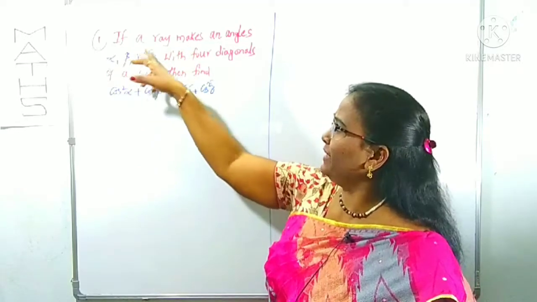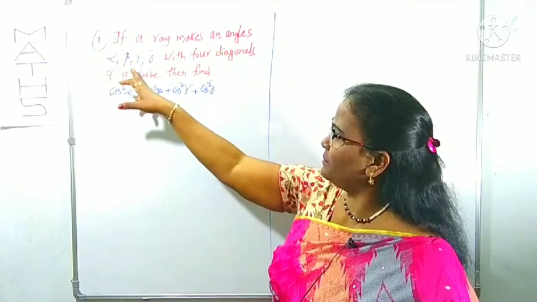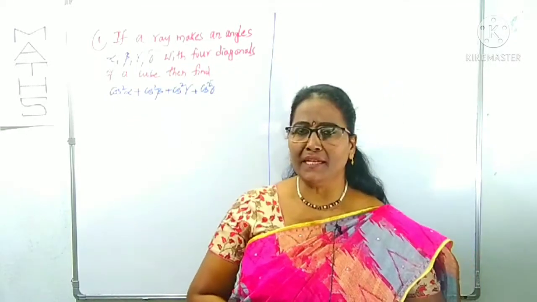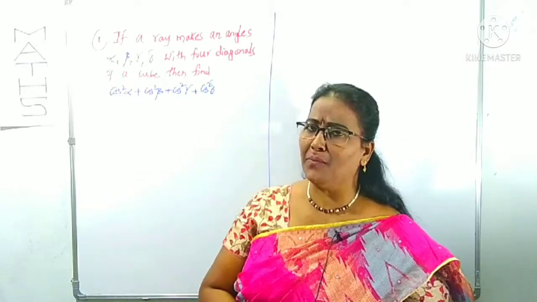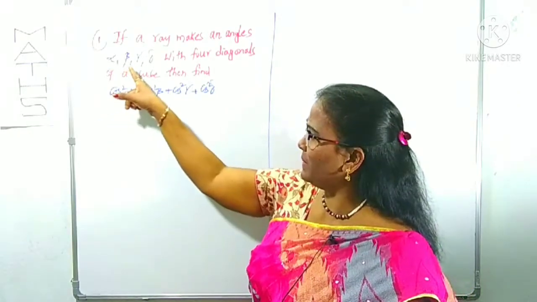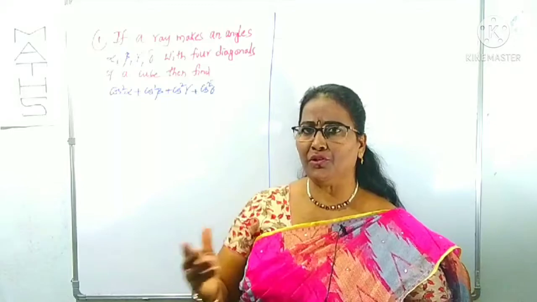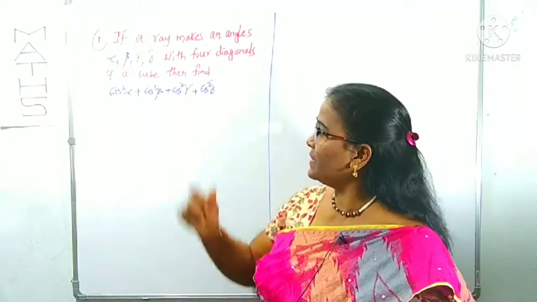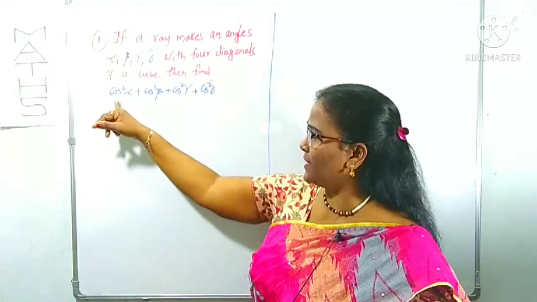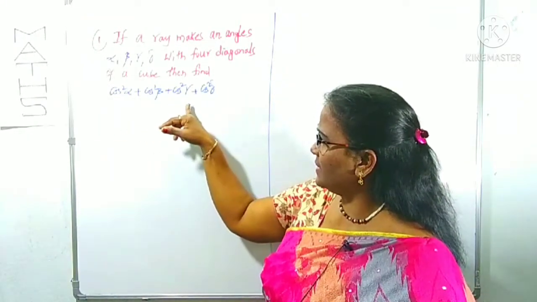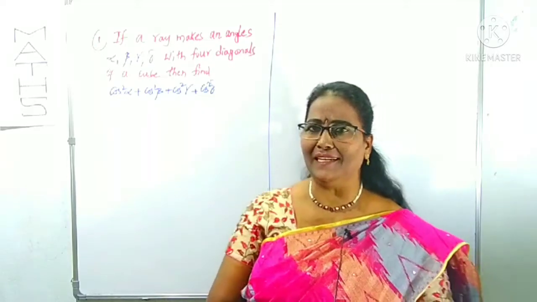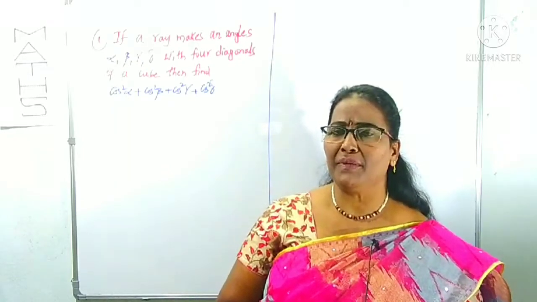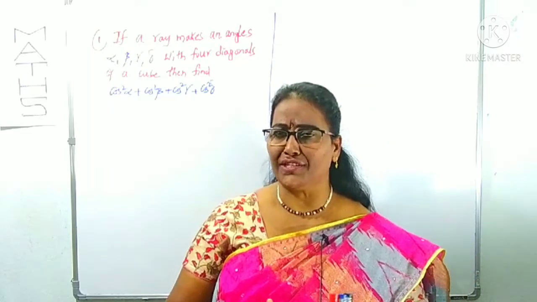What is given here? If a ray makes angles alpha, beta, gamma, delta with the 4 diagonals of a cube. How many angles here? 4 angles, alpha, beta, gamma, delta, with 4 diagonals of a cube. I will draw the figure so you can understand easily. Then we have to find the value of cos square alpha plus cos square beta plus cos square gamma plus cos square delta. Here, what is the first sentence? A ray makes angles alpha, beta, gamma, delta with 4 diagonals of a cube.